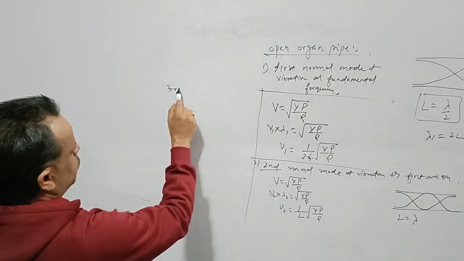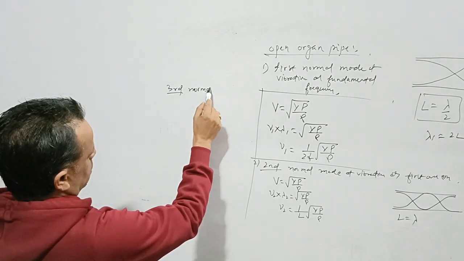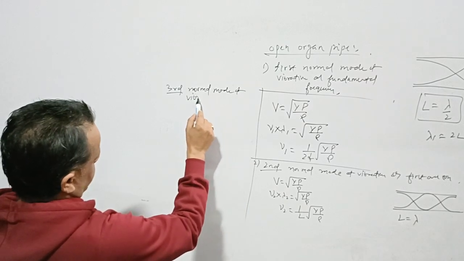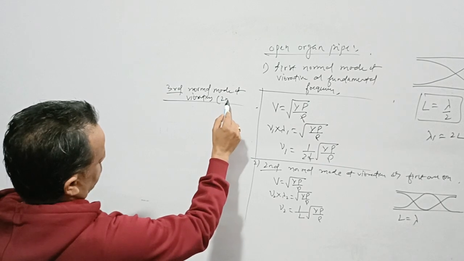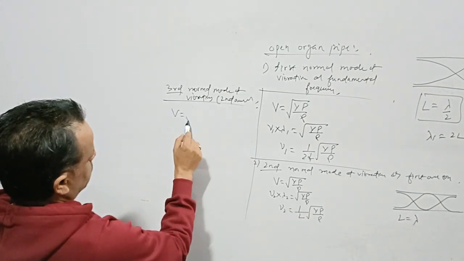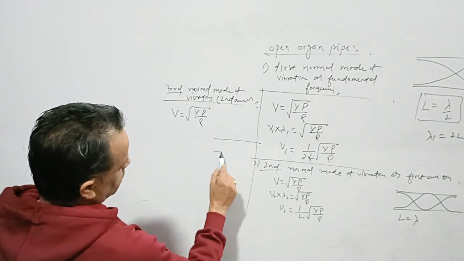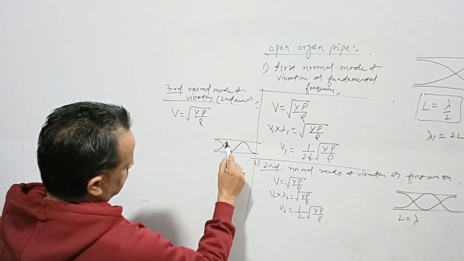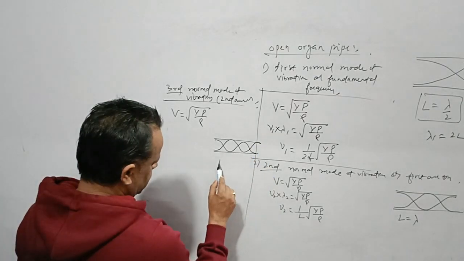Then we have the third normal mode of vibration, or we say it is the second overtone. How to get this? Velocity is root over gamma p by rho. In the third normal mode of vibration the waves are like this. It is coming out to be 1.5 wavelength in the whole length.